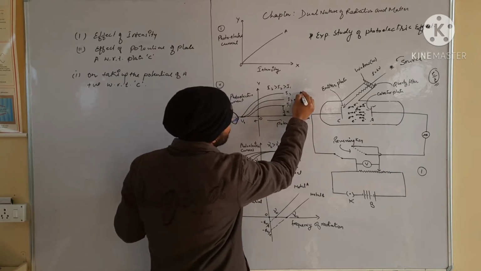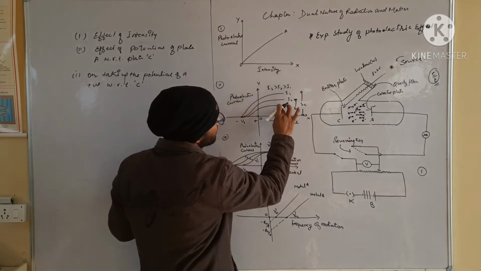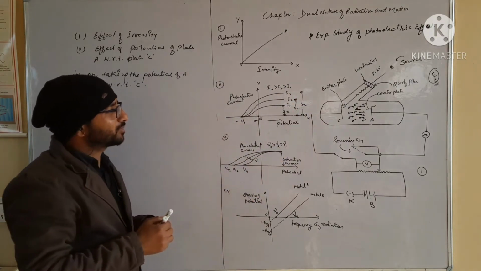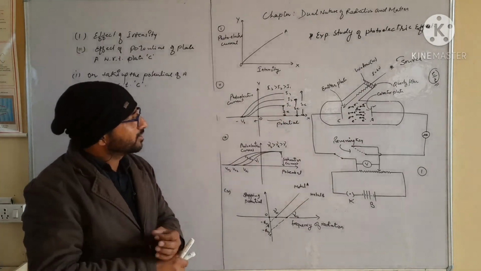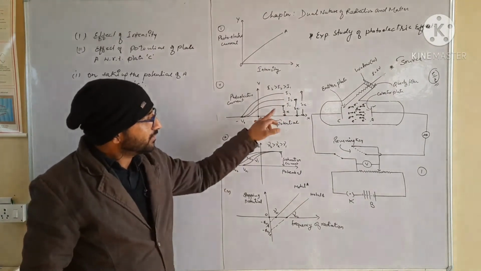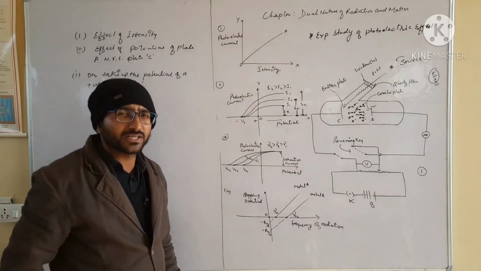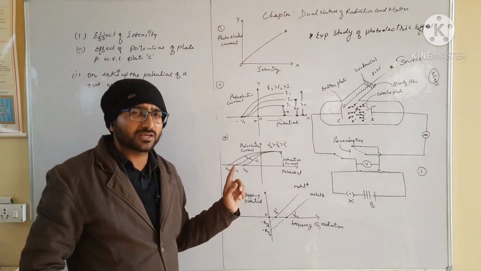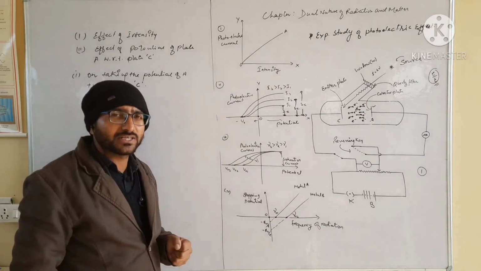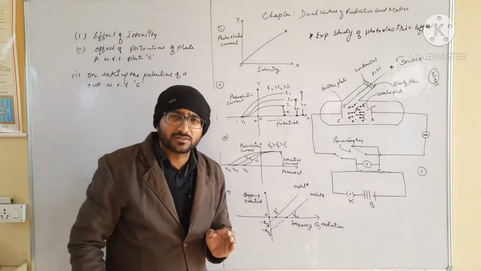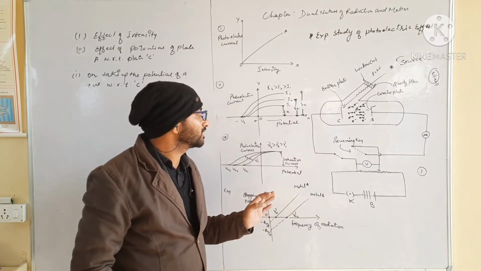Point clear, students? From this diagram you can see all three cases in which you are obtaining the value of saturation current. Now the point comes, if you change the intensity of the light or radiation. But listen to one thing: when we talk about the effect of intensity, we take the same frequency and the same metal.